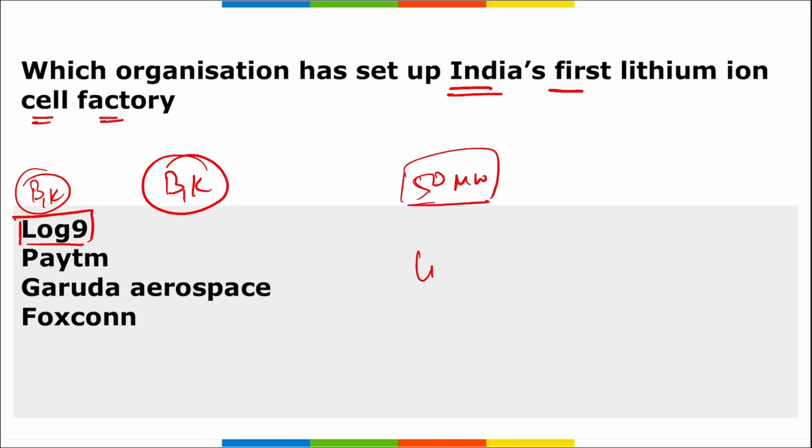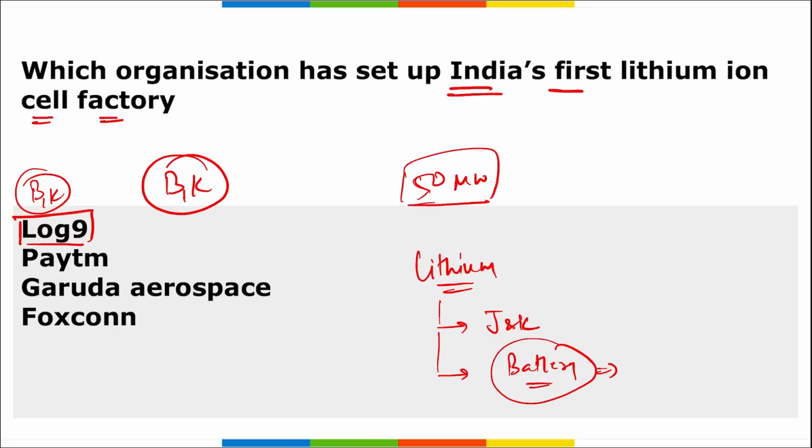Also remember, if we are talking about this, lithium was recently discovered in Jammu and Kashmir. Right? And remember, basically lithium is used in batteries, right? And we know that in the coming future the demand for batteries will be increasing as we are shifting to electric vehicles and to cleaner fuel. So we will be requiring more batteries, heavy batteries, batteries that are powerful enough to store the electricity or the energy that can be used again.